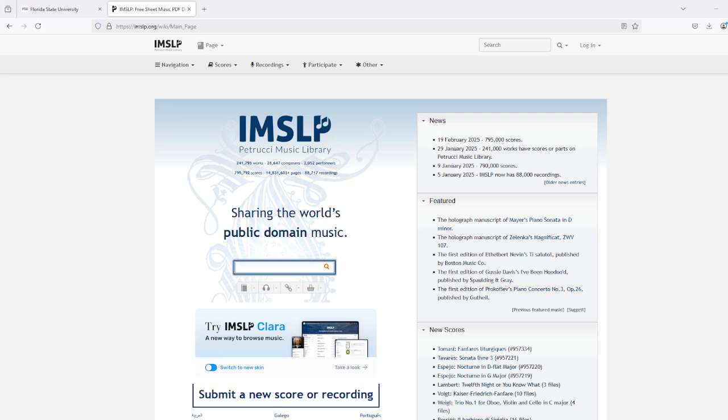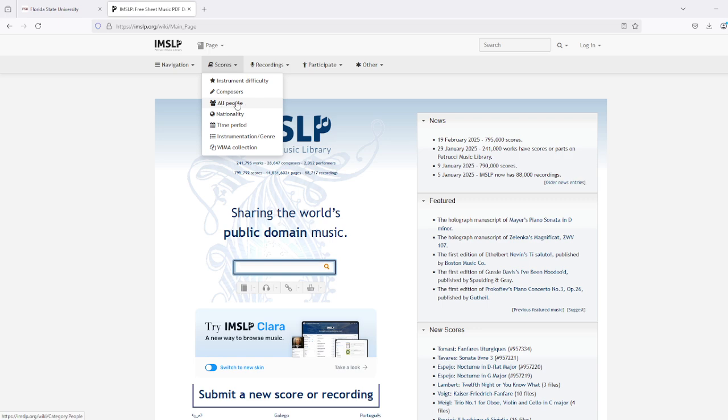It currently holds PDF files and MP3 audio files of musical compositions and musical performances throughout history. It currently holds over 795,000 musical scores, as well as over 88,000 musical recordings. Each of these scores and recordings are categorized by different keyword elements.